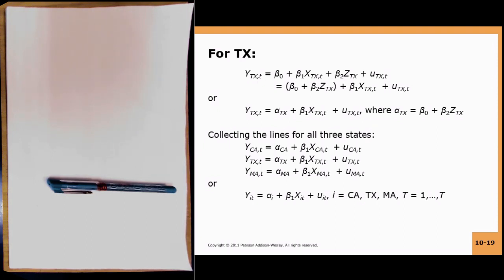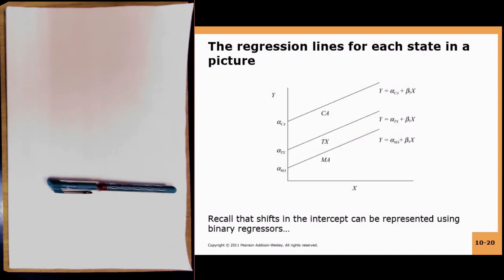Let us look at how this would look if we plotted the three regression lines. The regression lines for each state in the picture will look like three parallel lines, and they have different intercepts.